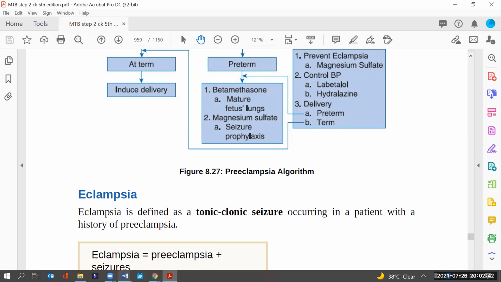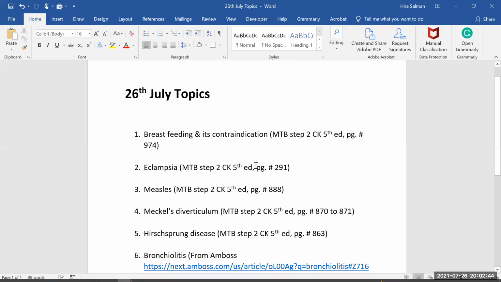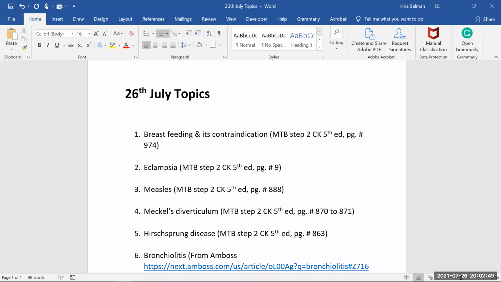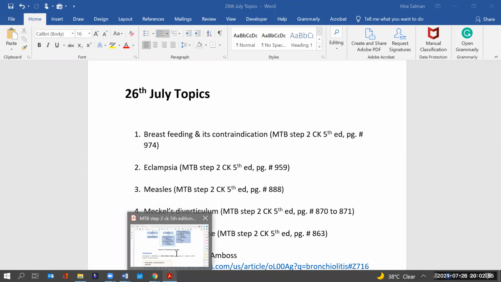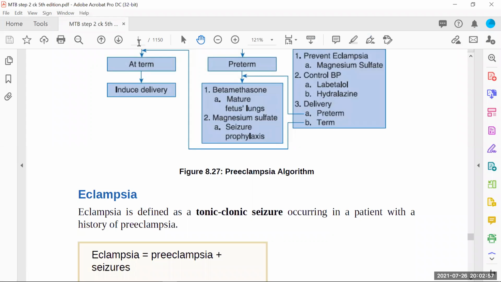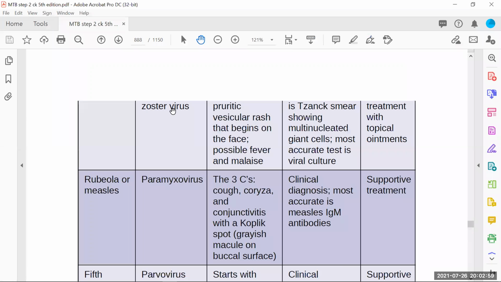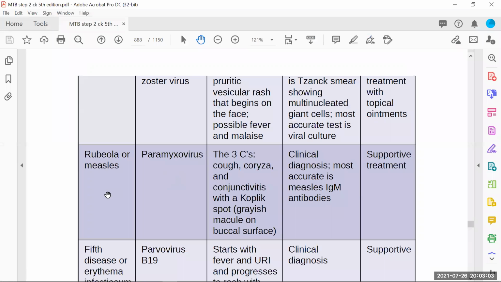Let me correct this one. And here we have 888. So for this measles, we don't have much detail, but whatever the detail is there in MTB is quite enough for the recall.